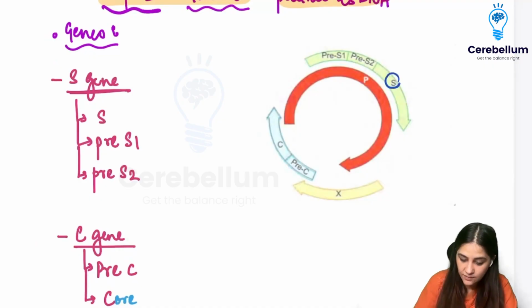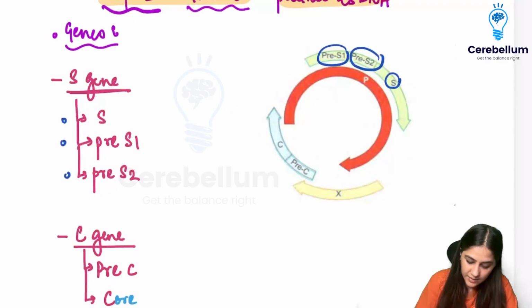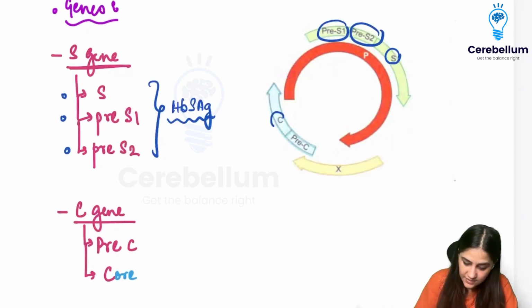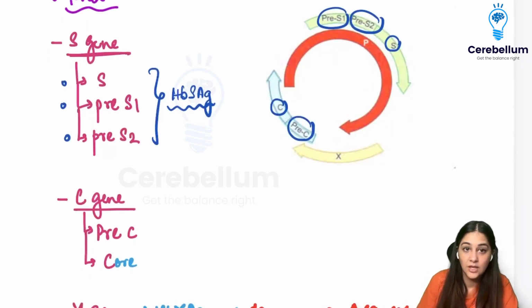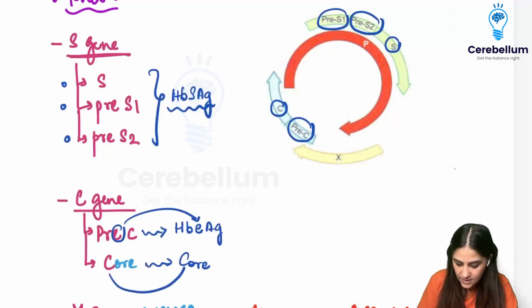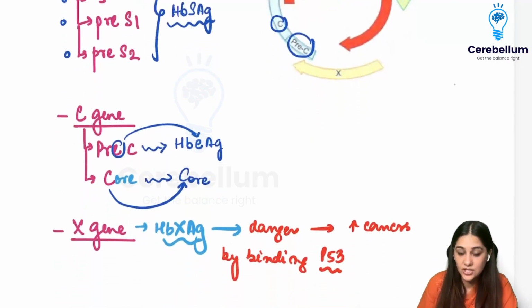We have the S genes: S, pre-S1 and pre-S2. This gene ends up making your hepatitis B surface antigen, HBsAg, right? Coming to the C one, we have a C gene and a pre-C gene. C is going to make the core and pre-C is going to make the E, the hepatitis E antigen. So pre-C makes the E antigen, and C makes the core.